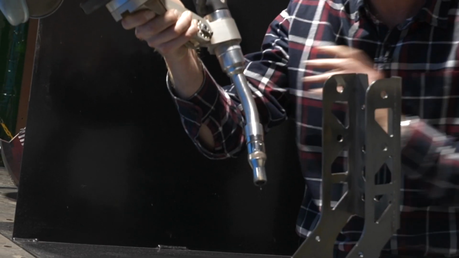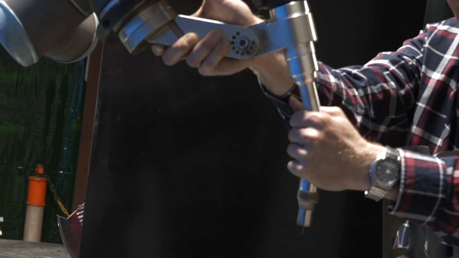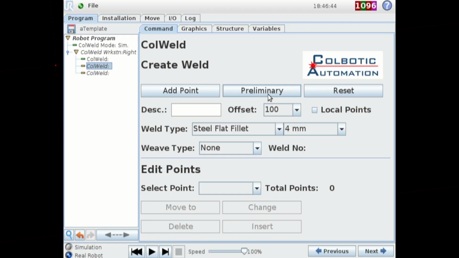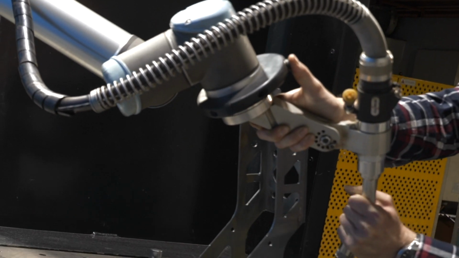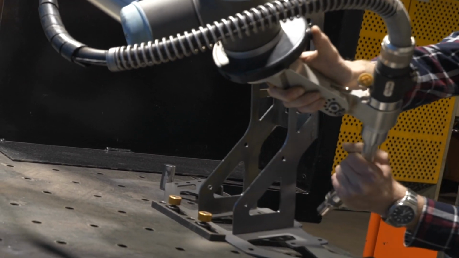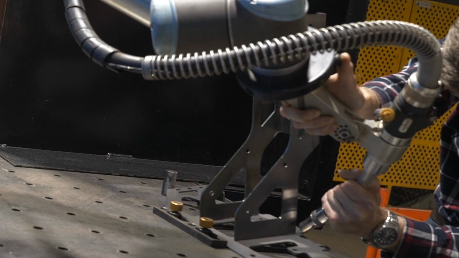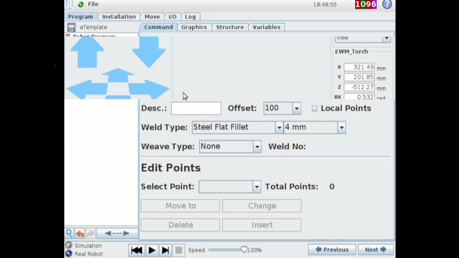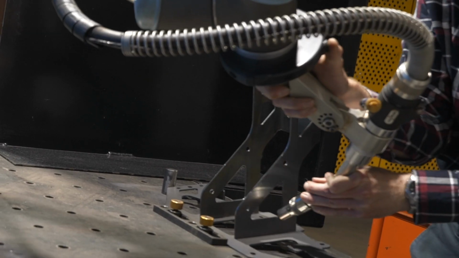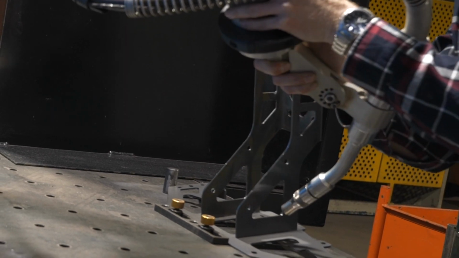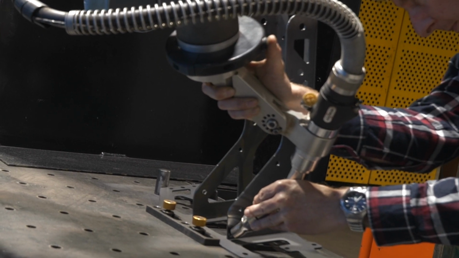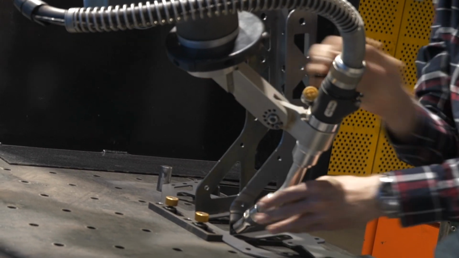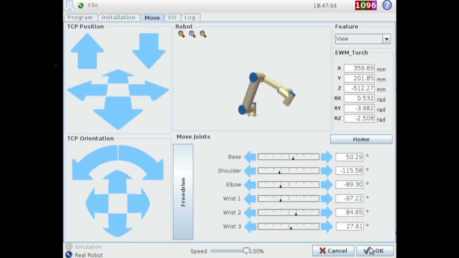So move the torch up to a point about there, and then we insert a preliminary point. We then move the torch down to the first weld point. We can add a point. We then move it to the end. We can add our second point for the second weld.